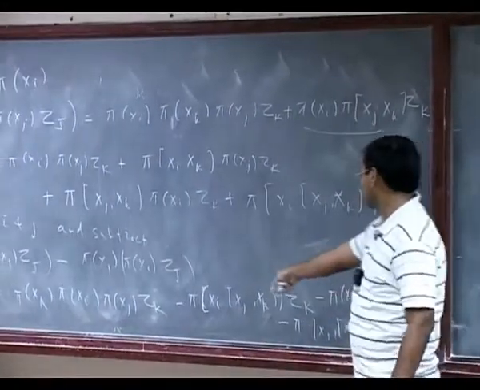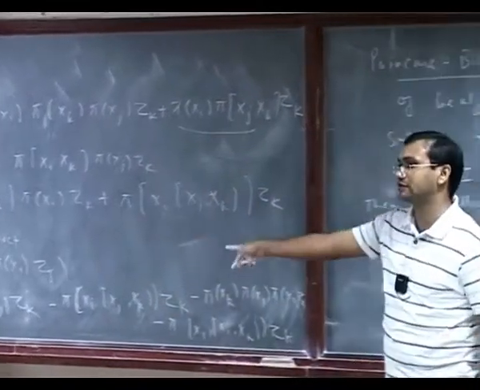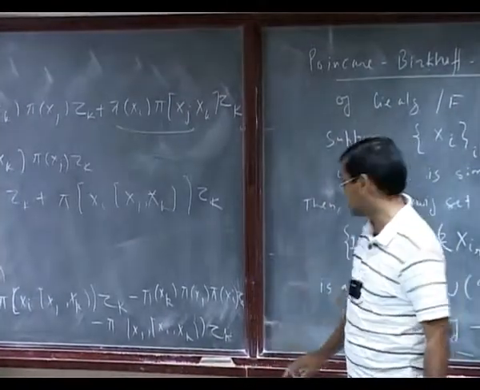Now you can combine these two terms, where you can take pi xk common and you will get the bracket of xi and xj. Yeah.